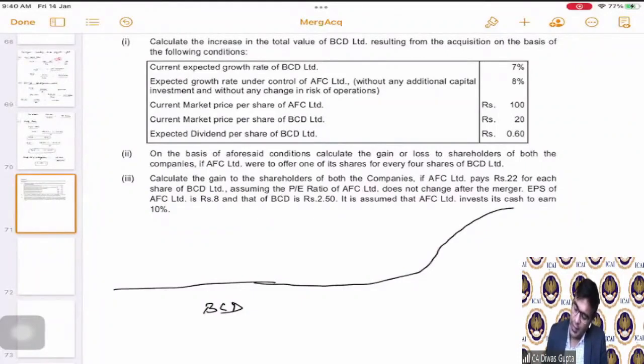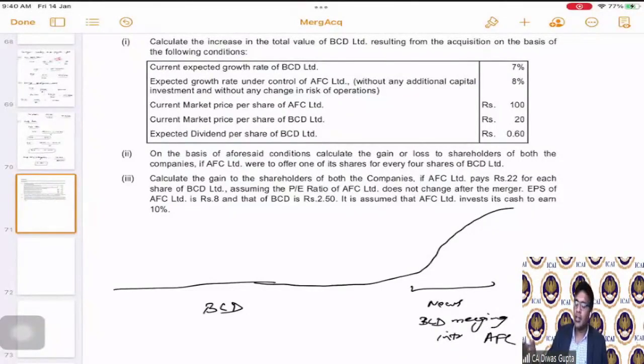Why is it moving up here? Because here the news has come that there is a merger happening of BCD merging into AFC, correct? So BCD is merging into AFC. That news has come and hence the valuation has gone up. Now this is the exact date of merger. So it will go up like this, correct?